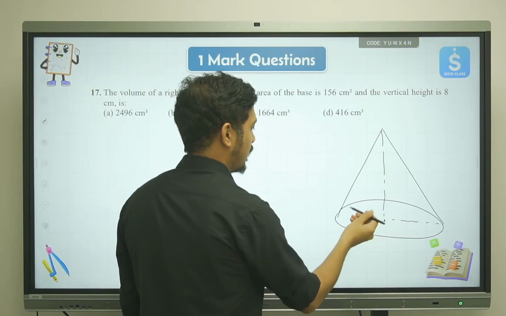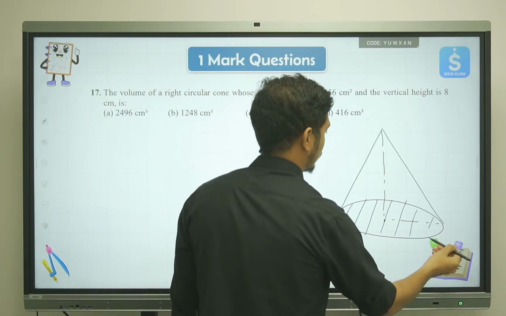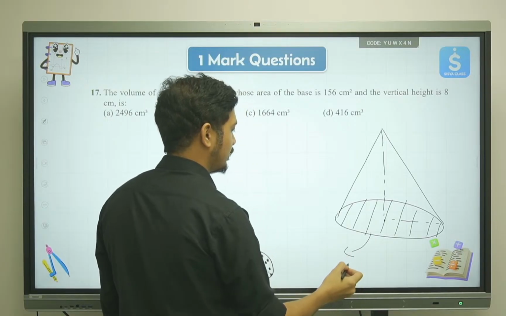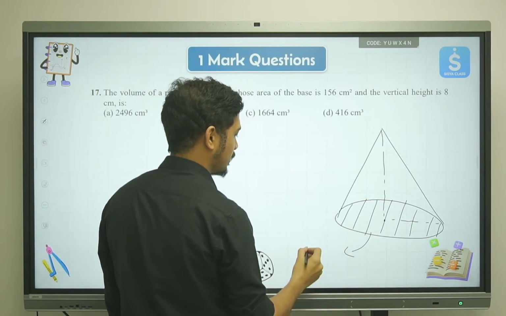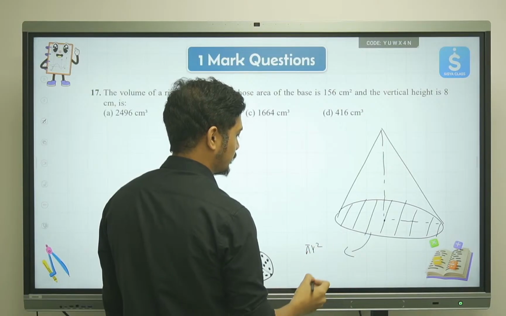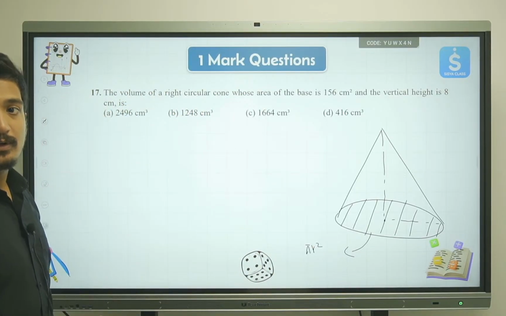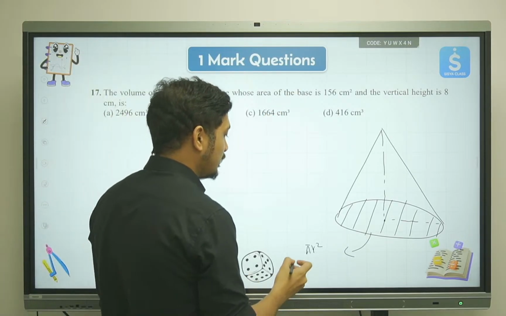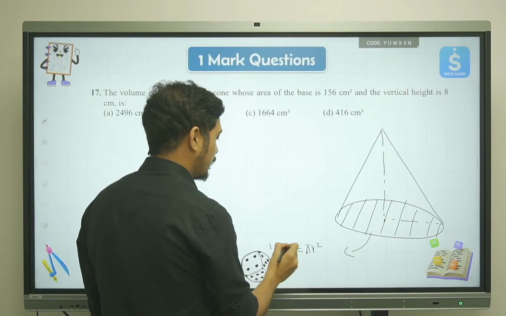This part is called the circular base, which is a circle, so the area of the circular base can be written as pi r square. The area of the circular base is already given in the question, so the value of pi r square is 156.